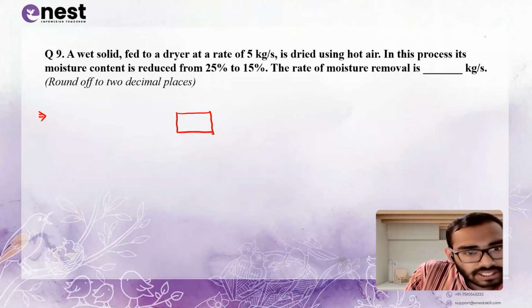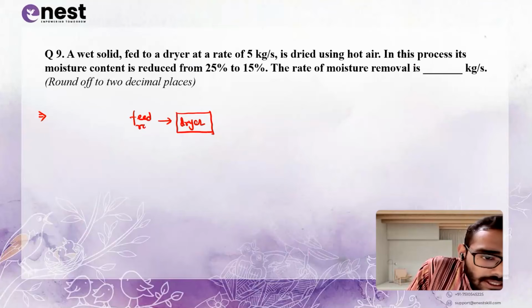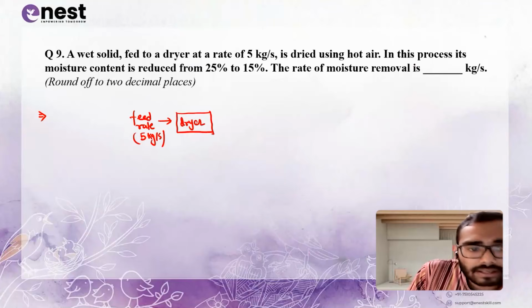As we read the questions, we have to think about what the approach is for solving the question. Okay, a wet solid is fed to a dryer. Suppose this is a dryer, at a rate of 5 kg per second. So this is the feed rate, given as 5 kg per second.